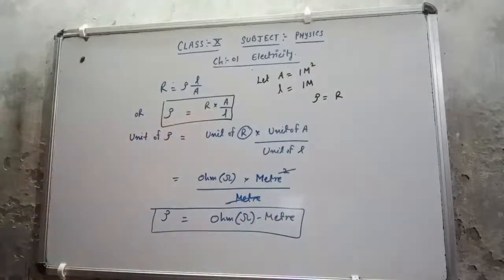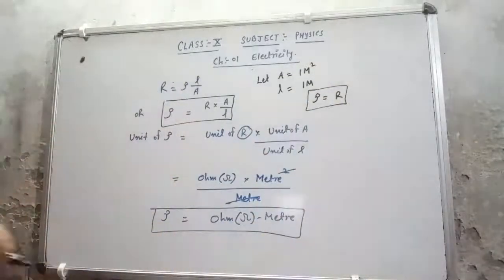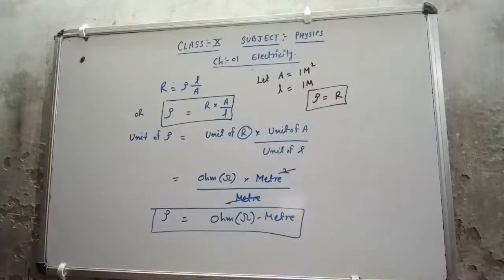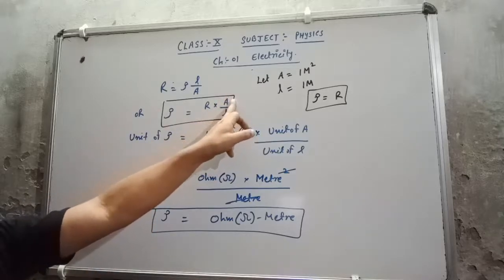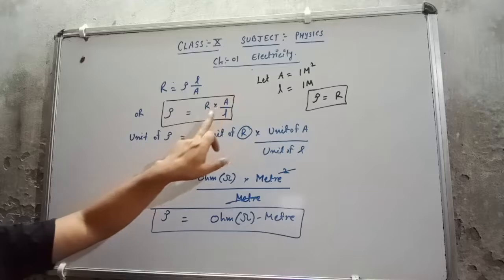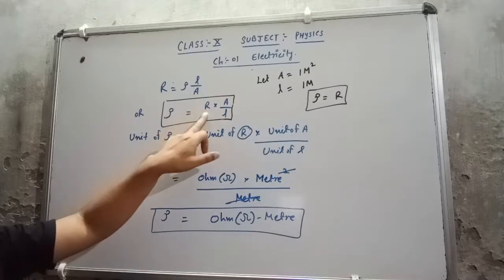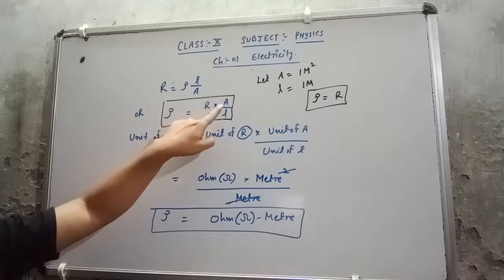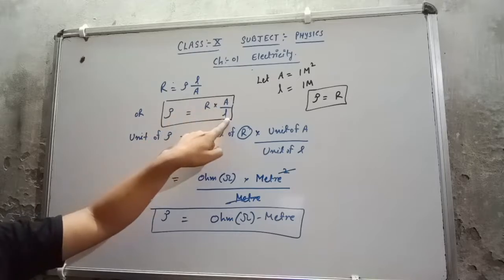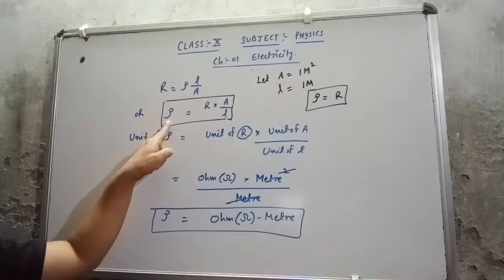So from here I can give the definition of resistivity: if the area of cross section of the conductor is 1 meter square and the length of the conductor is 1 meter, then the resistance of the conductor is known as its resistivity. Again, if the area of the cross section is 1 meter square and the length of the conductor is 1 meter, then the resistance of the conductor is known as its resistivity.